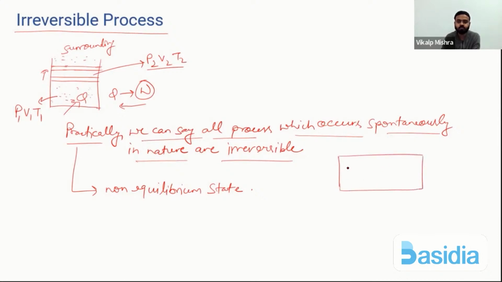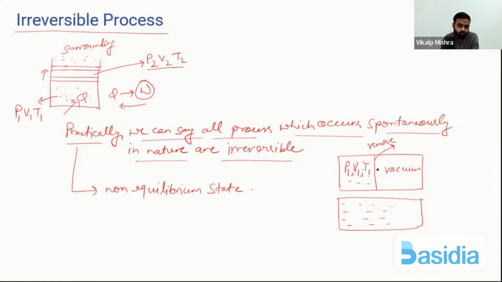What was free expansion? If gas is filled here, and here vacuum is there, and suddenly if we will remove this wall, then what happens? Gas will start to rush in this vacuum here. So what will happen? Here gas will be in non-equilibrium state. In this case, gas is in equilibrium state. Like we can say its pressure is P1, volume is V1, temperature is T1.